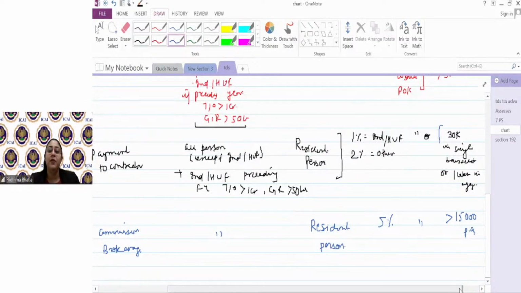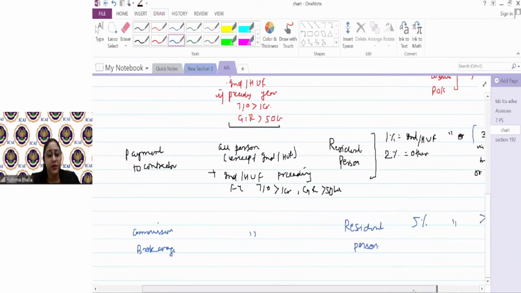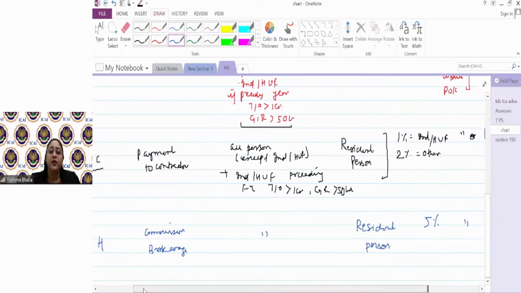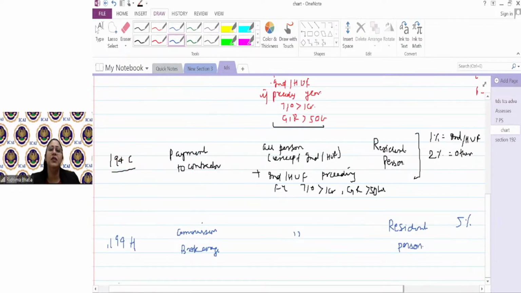So, ma'am, if I'm making payment for a personal house, will it be covered under 194H? Yes. If you are an individual whose turnover in the preceding year was more than 1 crore, definitely you will deduct TDS under 194H for a brokerage for purchase of a residential house. Why? Because 194H does not make an exception for personal payments, neither 194A, only 194C does. So definitely you will deduct the TDS at the rate of 5% if the commission is more than 15,000.